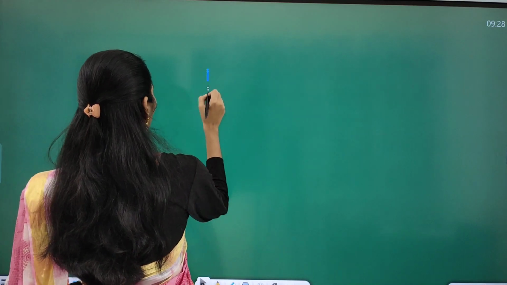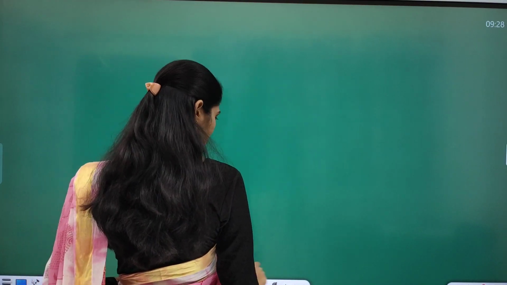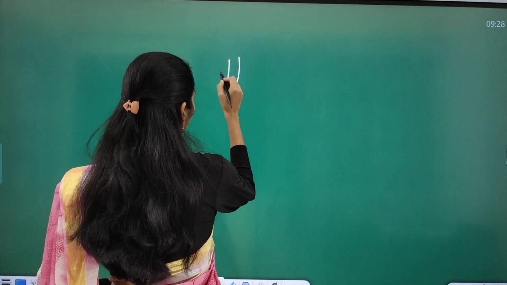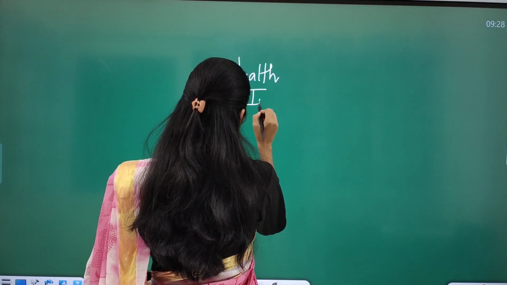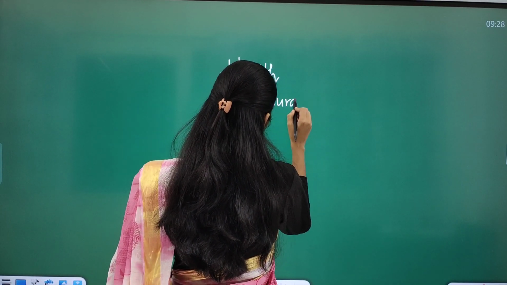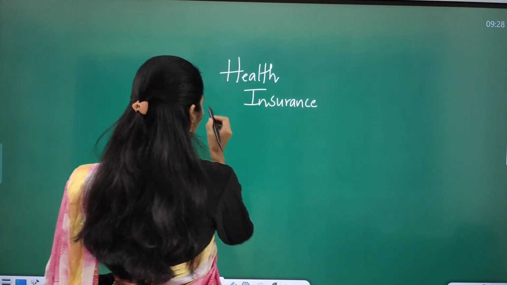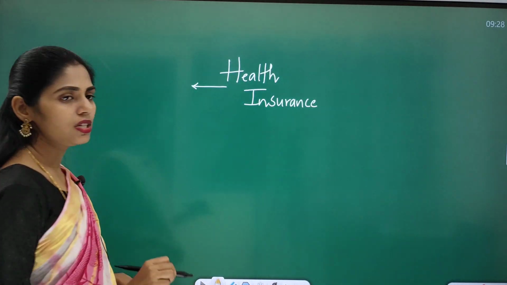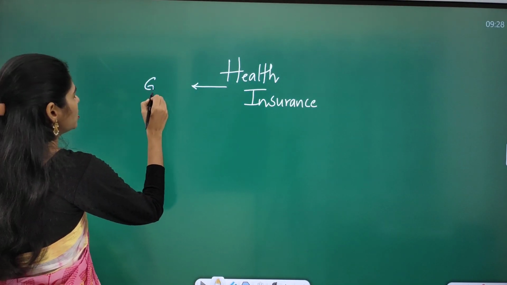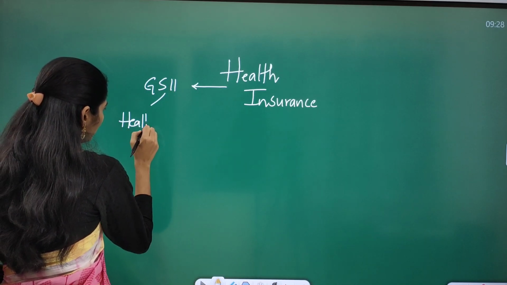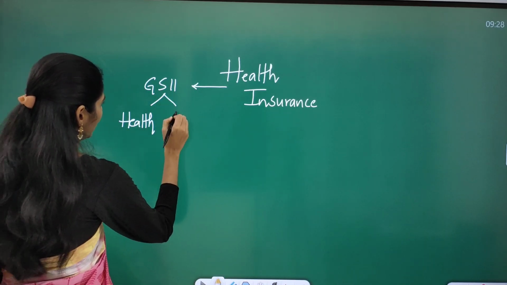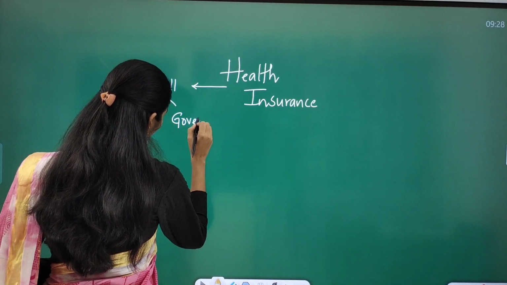It is talking about health insurance. This topic is important from your GS paper 2 under the health topic, and under your governance also it is very important.